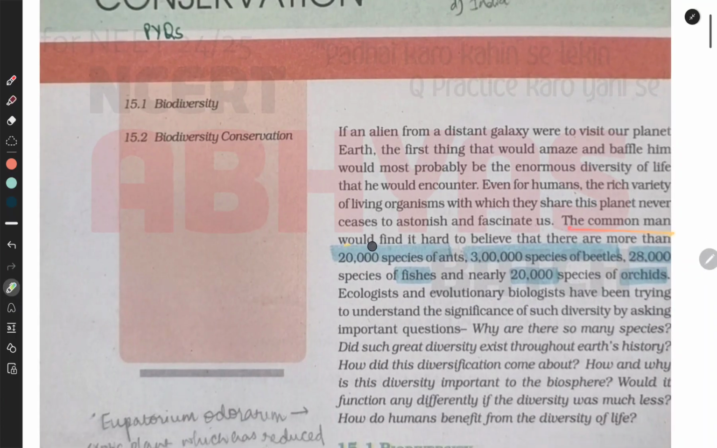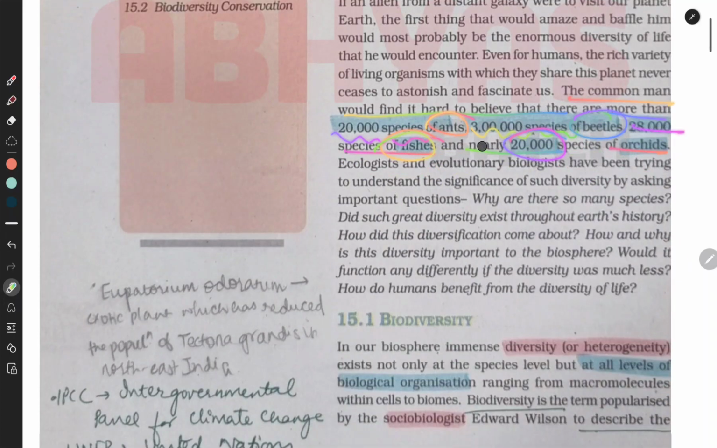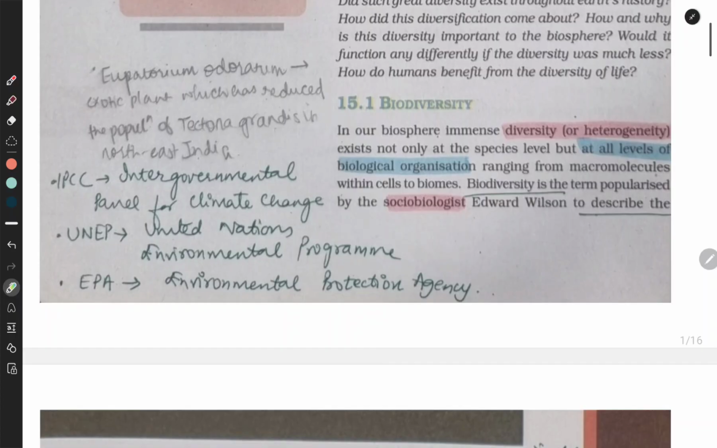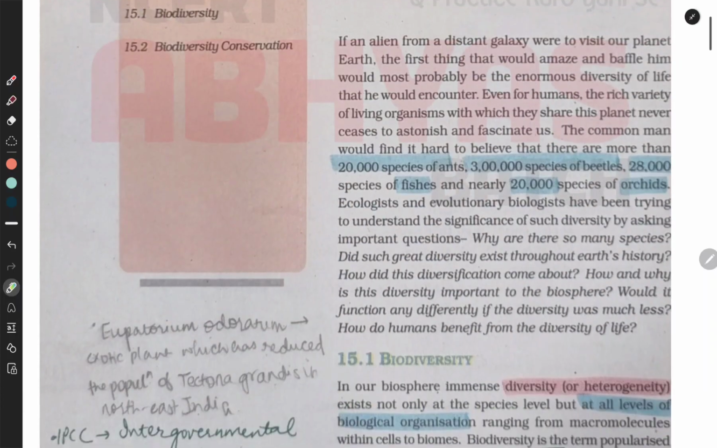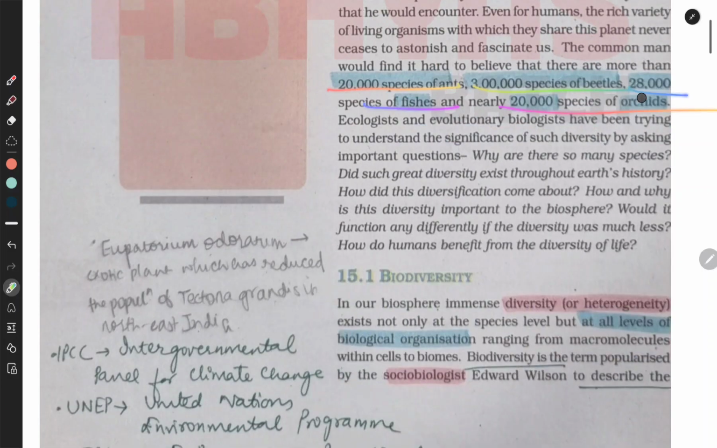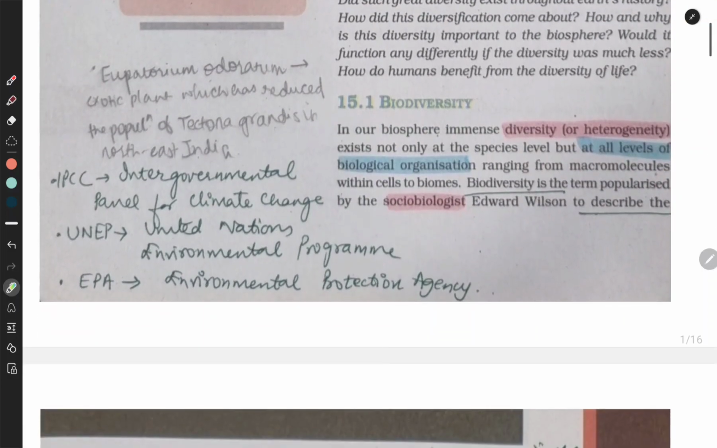The common man would find it hard to believe that there are more than 20,000 species of ants, 3 lakh species of beetles, 28,000 species of fishes, and nearly 20,000 species of orchids. So then we will read this: 20,000 species of ants, 3 lakh species of beetles, 28,000 species of fishes, and 20,000 species of orchids.